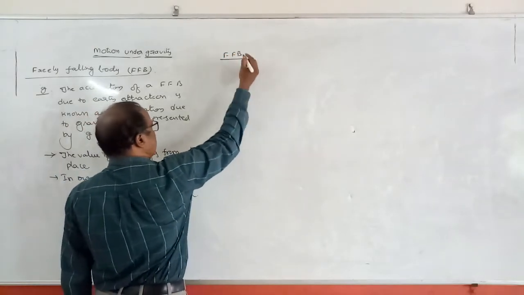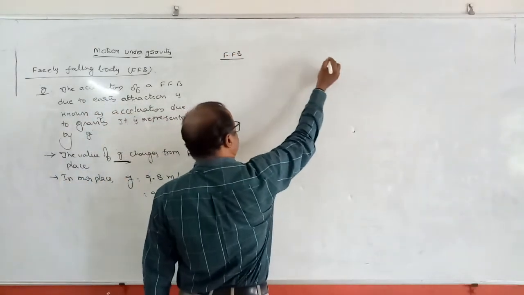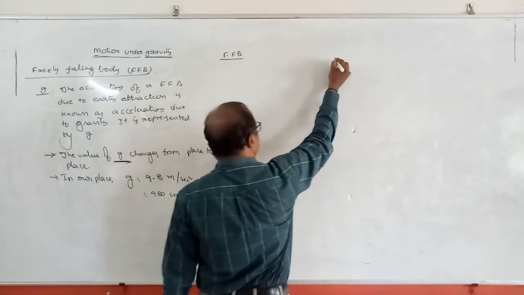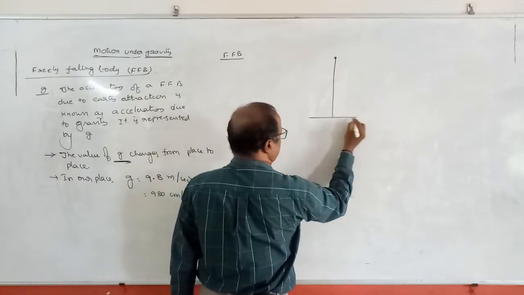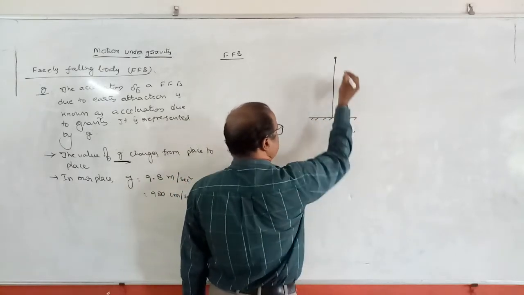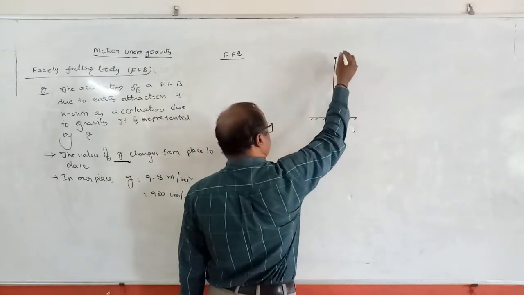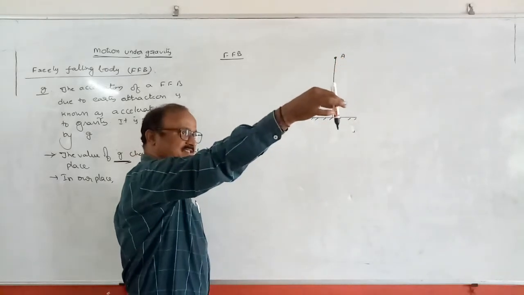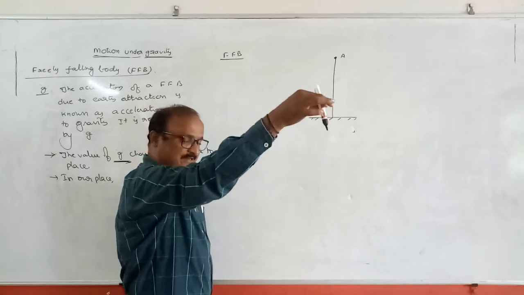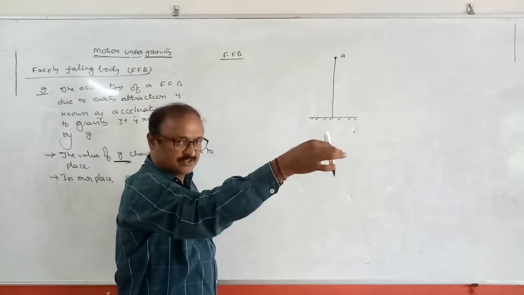Here what are the known quantities? Let a body be taken to a certain height above the ground and released freely. Suppose this is the ground. A body is taken at the point A and dropped freely from here. Freely falling means it is starting from rest. Starting from rest means what is the initial velocity? 0.